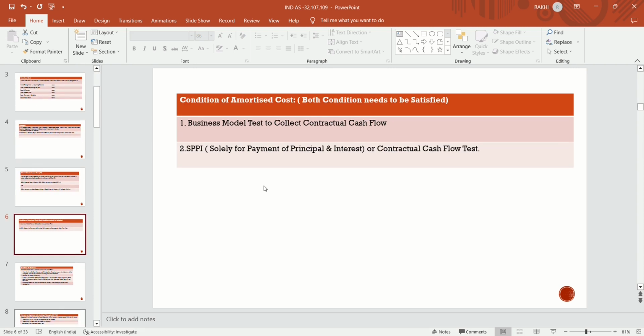Now, conditions of amortized cost. Both conditions need to be satisfied in order to recognize any financial asset at amortized cost.